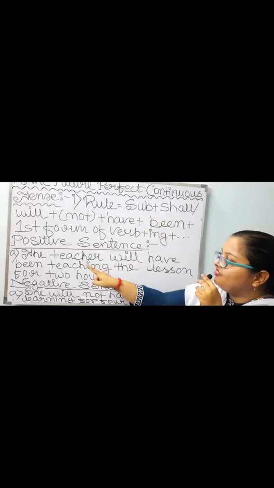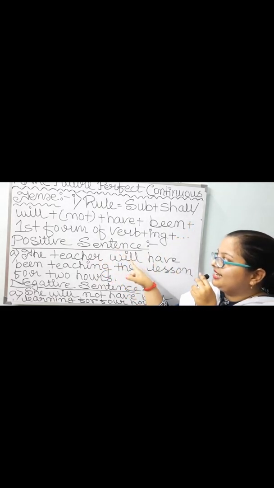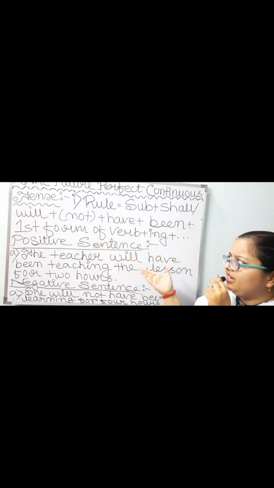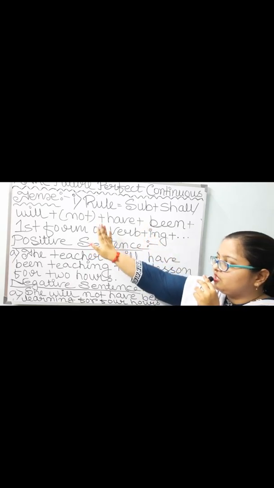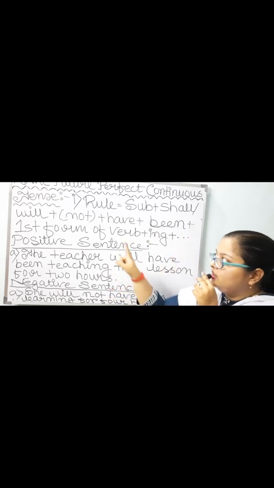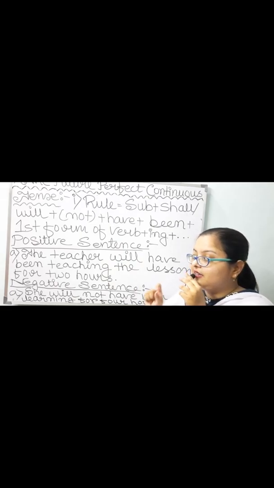See, subject, I have taken the teacher. Next, will is taken. Shall or will, from that will is taken. Will is definitely suitable. Then have. I have not taken this optional not. Directly have. Then been is taken. First form of the verb teach has been taken.